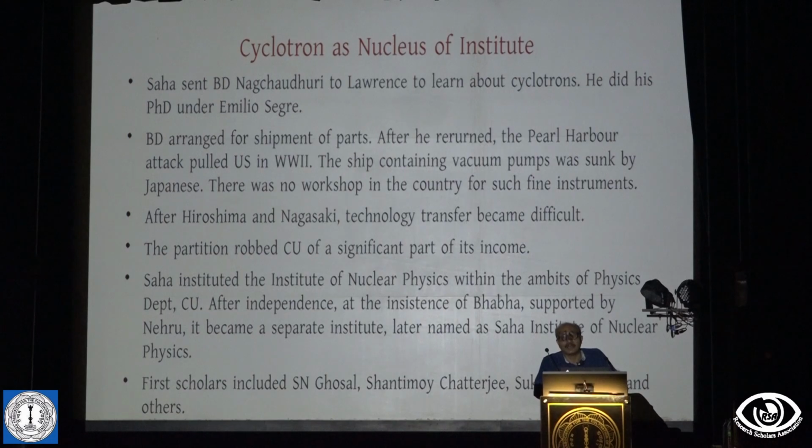First of all, these machines could not be made in the country. Then Hiroshima and Nagasaki happened in 1945, and after that, technology transfer, particularly nuclear technology transfer, became almost impossible. I have read letters from BD to Shah, which say that Shah actually went to England and was thinking of buying some equipment from the black market, just from the streets. And BD said, no, don't do it, it cannot work.